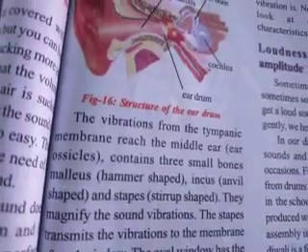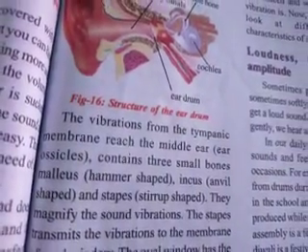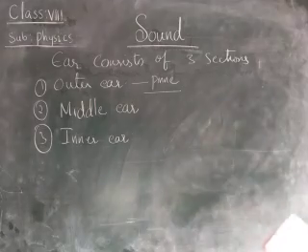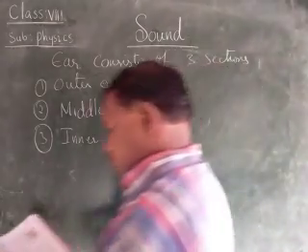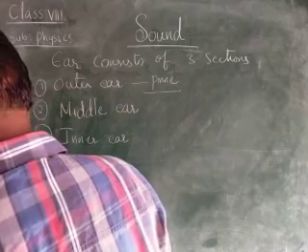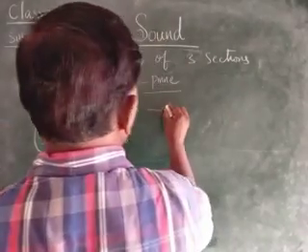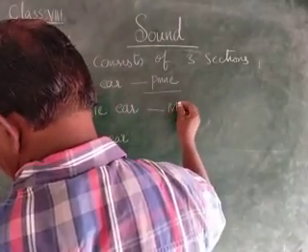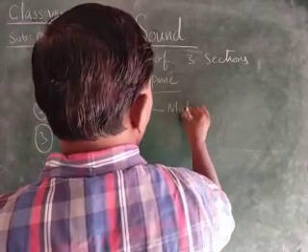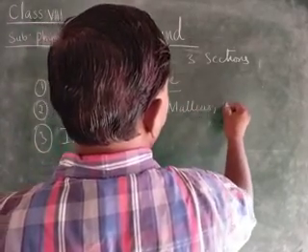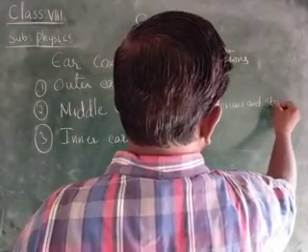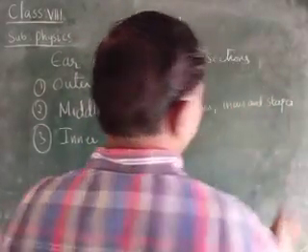Okay, the middle ear ossicles. It contains three small bones, which are called malleus, incus, and stapes. Okay, children.